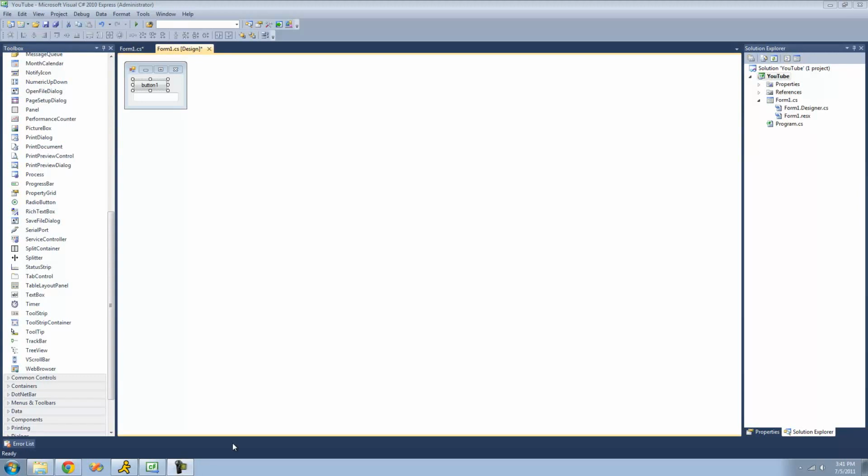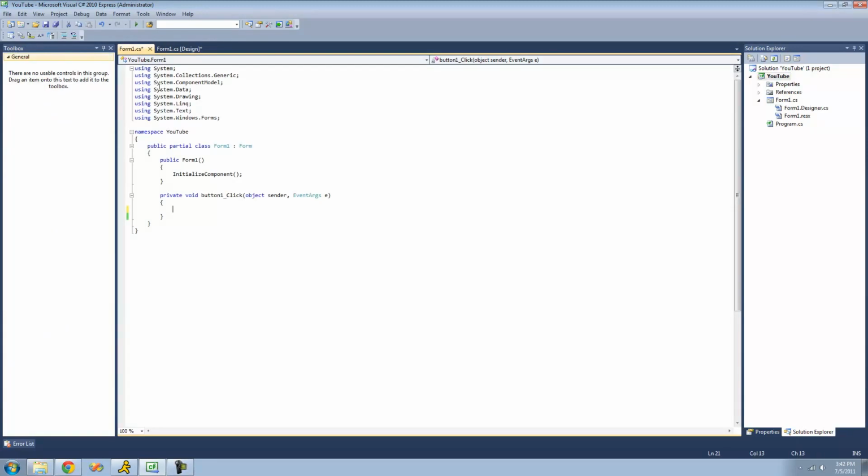Hey guys, welcome to the 47th C# tutorial that I'm making for the new Boston. And in this tutorial, I'm going to be showing you how to use the convert class. So all you're going to need for this tutorial is a button and a text box. And once you have those on your form, just double click on the button.